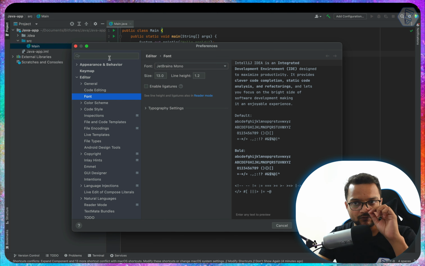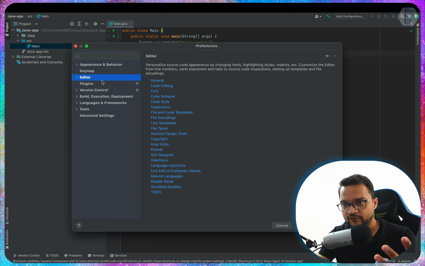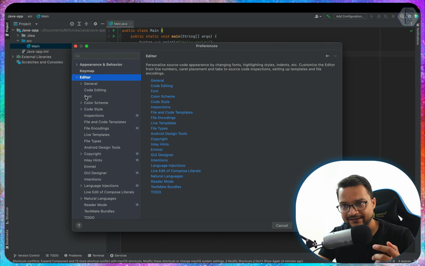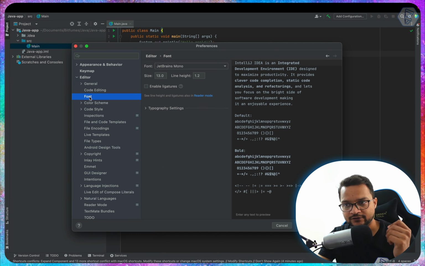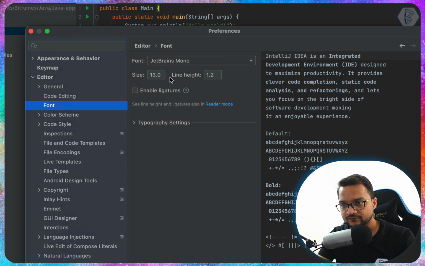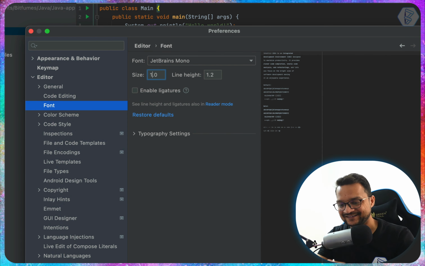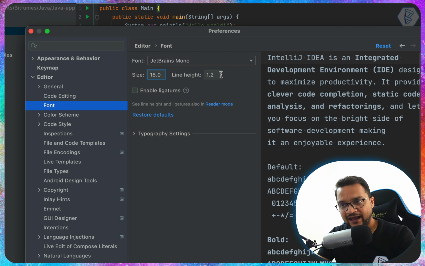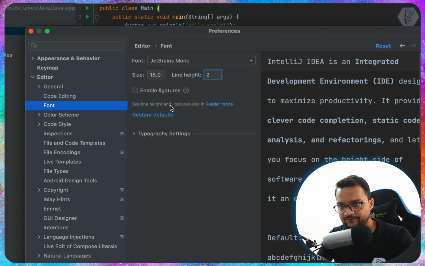Now, if you don't know where you have to go, just go to the editor, open this editor, and then you will find this font. Just double click on the font, and then you will find this. The font size is 13. I want to make it 16 like this, or maybe 18. Line height is the space between two lines, so I can make it 2. You can see it looks good.